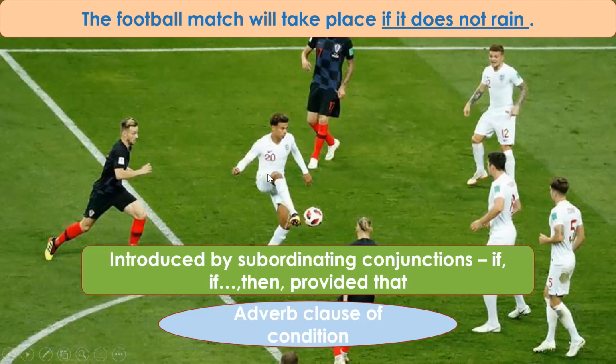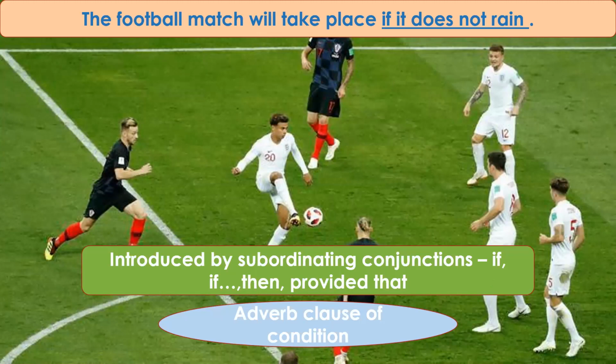Also, we can have other subordinating conjunctions which can also introduce the adverb clause of condition. They are if, then, and also provided that. If and then in a sentence, or if and provided that. These subordinating conjunctions lay down a condition.